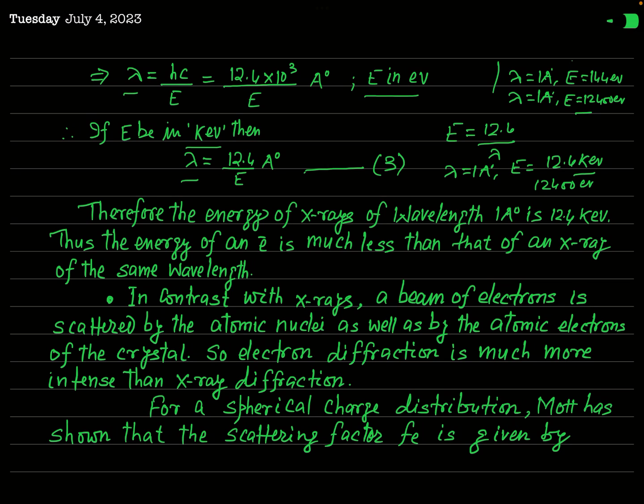And that's why the diffraction of electrons by crystal and diffraction of X-rays by crystal differ much more. They are not just identical. Although there will be some similarity, there are so many dissimilarities in diffraction of electron by crystal and X-rays by crystal.